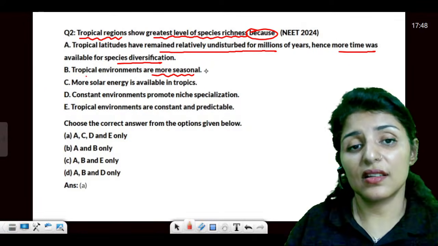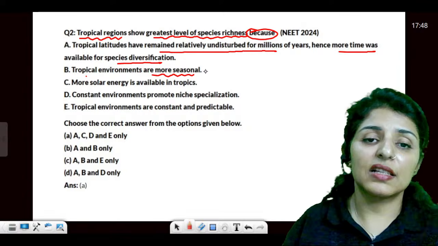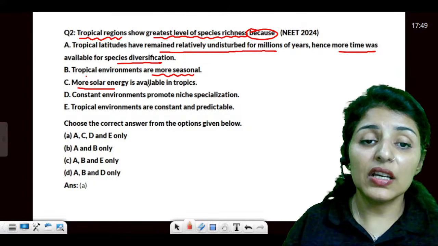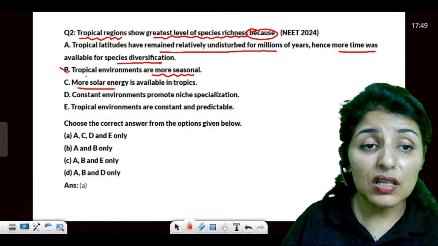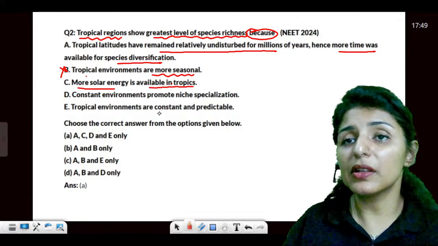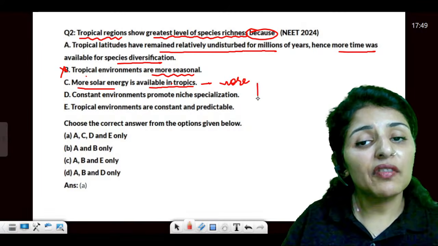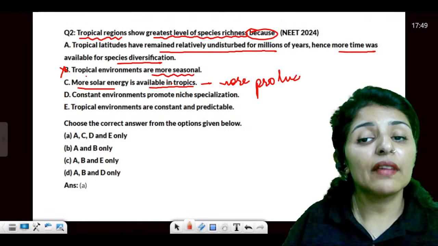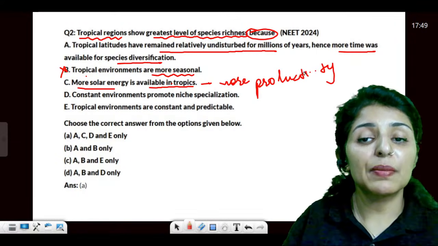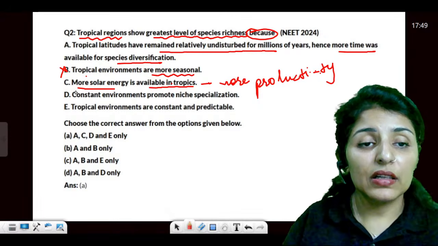No, they are not seasonal. They have a constant season. Then more solar energy is available in the tropics. More solar energy means more productivity, and more productivity means it can support a higher number of species. Are these points clear?